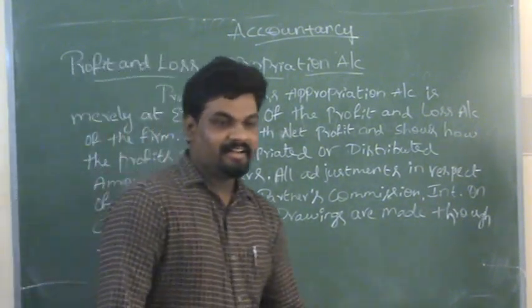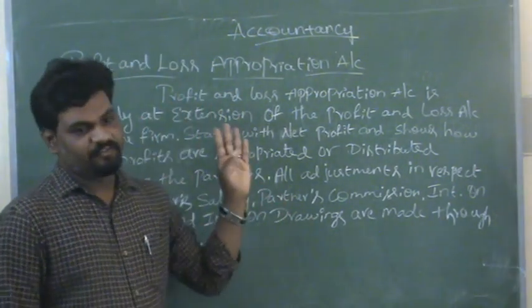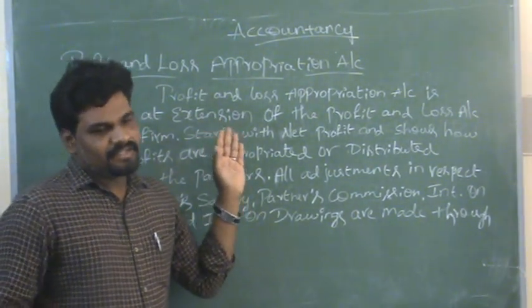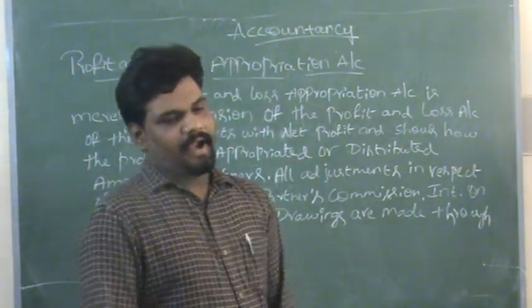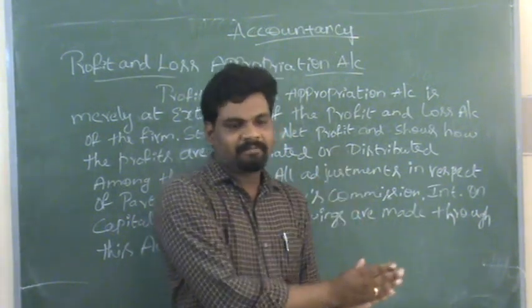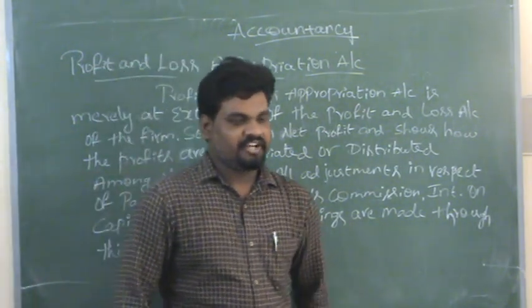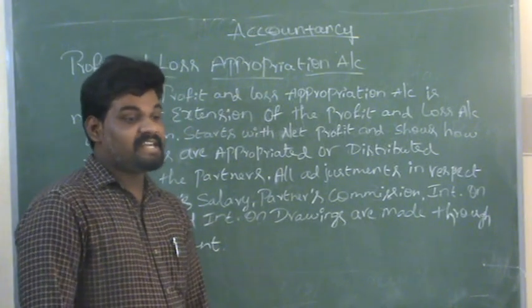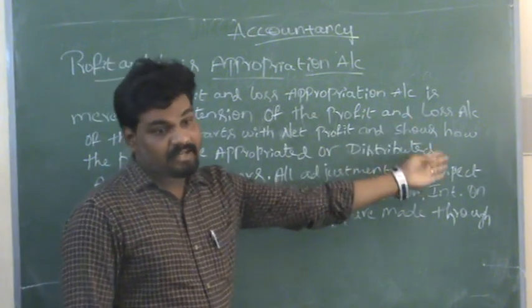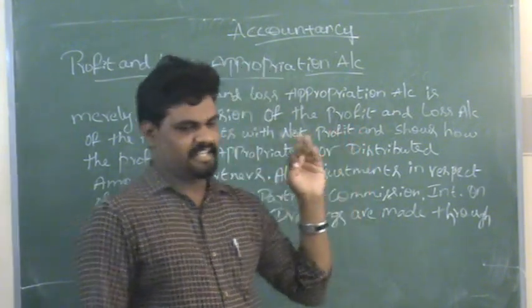Students, in the previous session we have already discussed a few things regarding partnership firm basic concepts. In the last session we discussed what the fixed capital system and the fluctuating capital system are, as well as the difference between them. Under the fixed and fluctuating capital systems, what are the various accounts we need to maintain? We have already discussed the partners' capital account as well as the current account, and the pro forma, in the previous session.